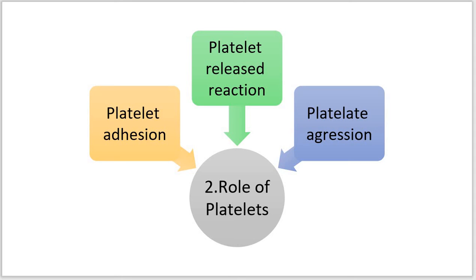So this is the first step. Suppose the person suffers an injury; the platelets can recognize that injury region of the body, and the first step is that they adhere to the exposed subendothelial collagen, by means of a particular factor, von Willebrand factor, which acts between the platelets and collagen.